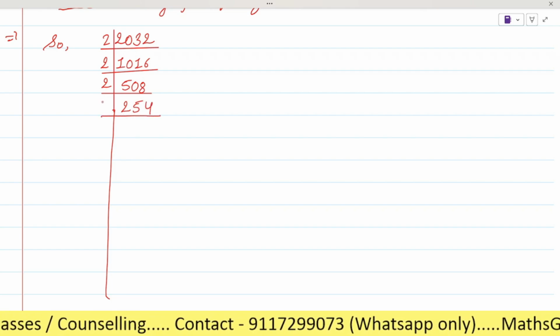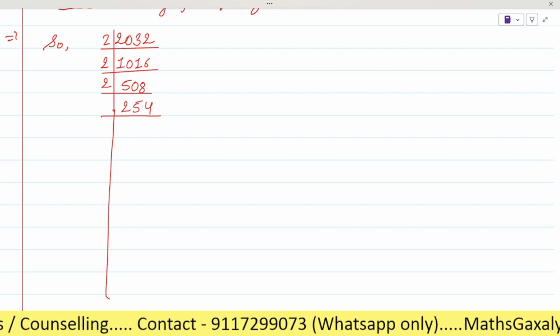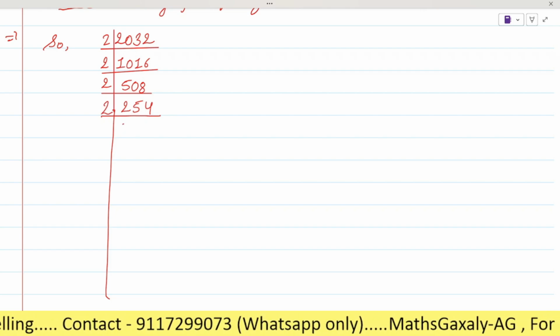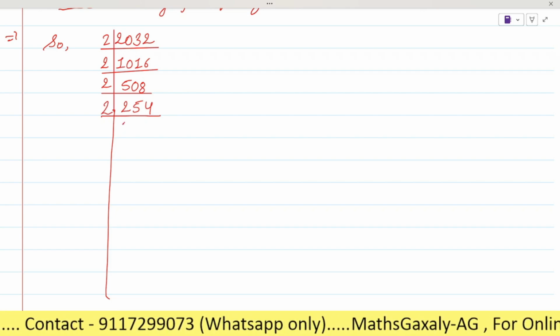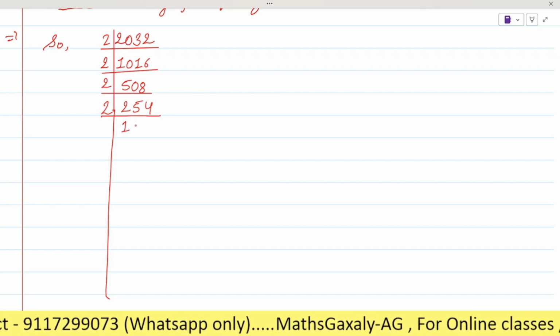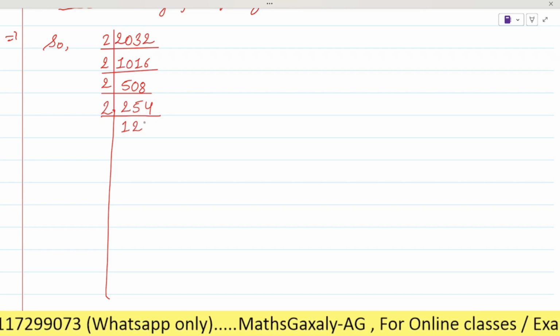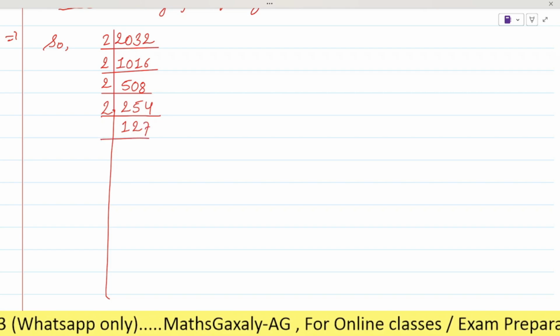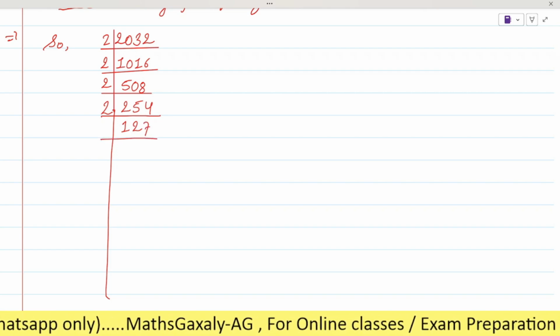Very good. Okay. Now by which number do we have to divide again? 2. Again by 2. Yes, right? So it will be 2 in how many times? 1. Okay. Again 2. 2. Very good. And then we get the remainder 1, 14, so 7. 7. Yes, very good. Now by what number will we divide it?